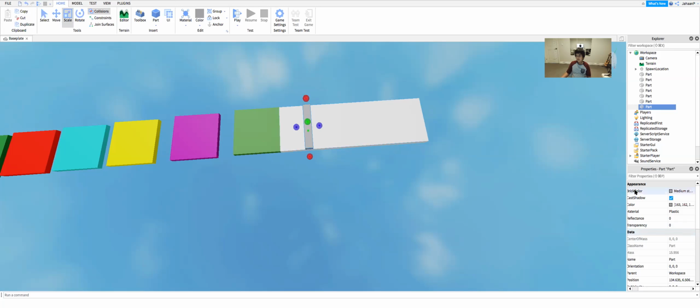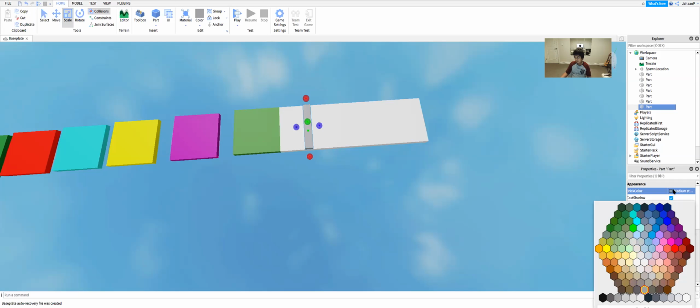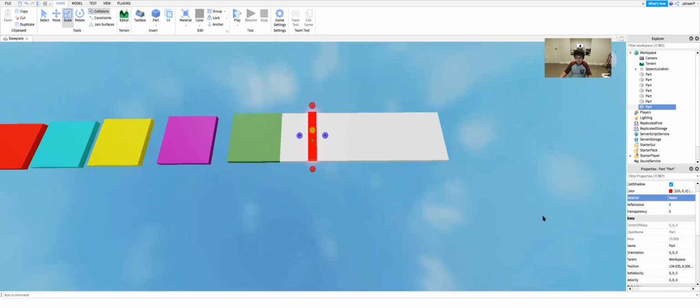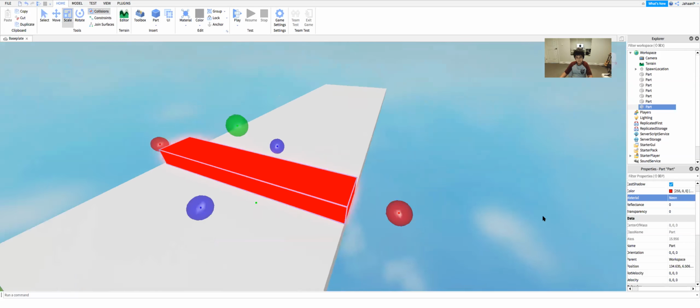And then what we'd do is we'd make this brick color. I'm gonna say red. Yeah, really red. And then what we're gonna do is set the material to neon so it looks like lava. Yeah, that's more shiny.